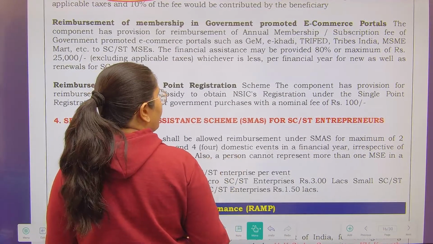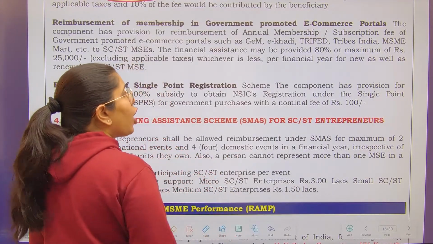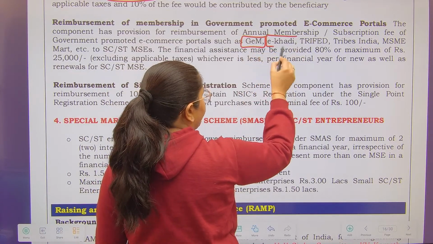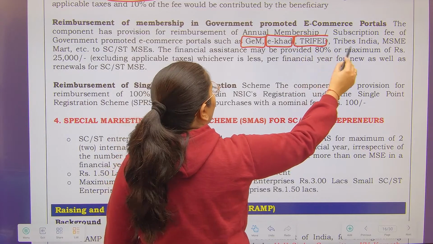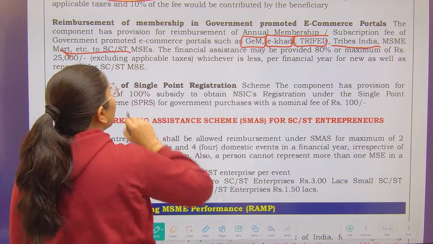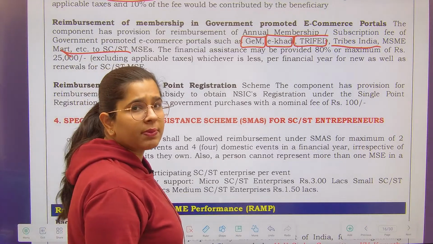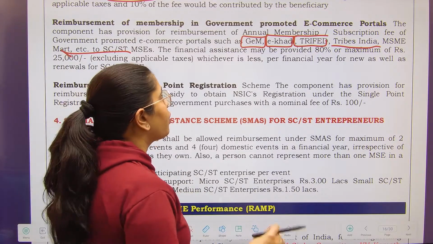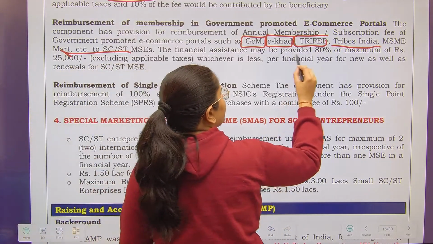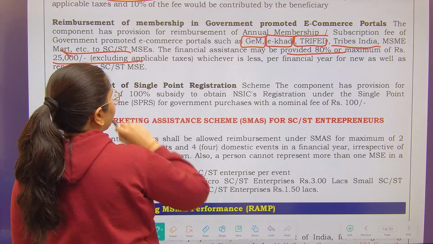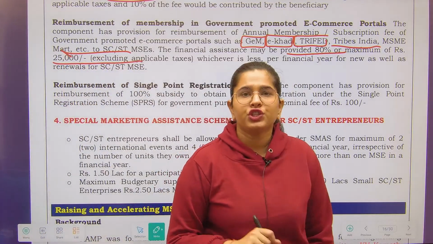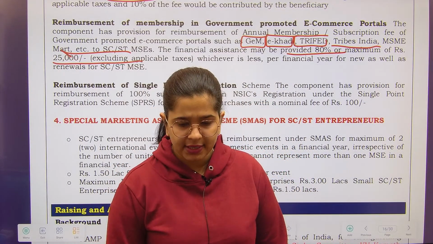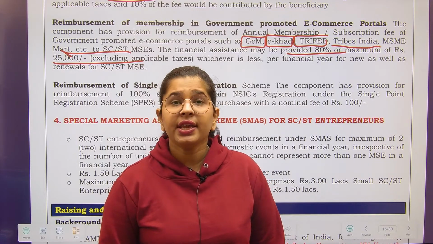Next is reimbursement of membership in the government promoted e-commerce portal. So government promoted e-commerce portal means GEM, eKhadi, TriFed, Tribes India, MSME Mart, etc. If you have taken annual membership or subscription fee of these particular portals, government is saying please do not worry, we are going to reimburse that to you and it will be 80% or the maximum of 25,000 excluding applicable taxes, whichever is less. I hope that you understand the full form of GEM, what it is. You are going to tell me, and GEM, right?